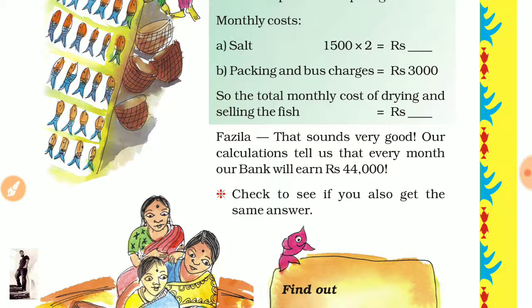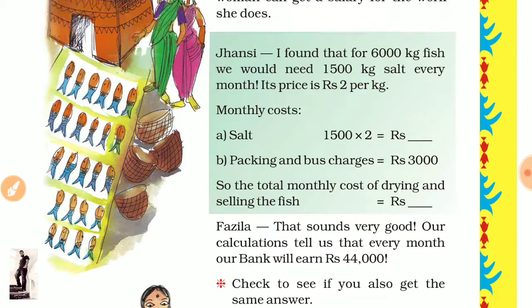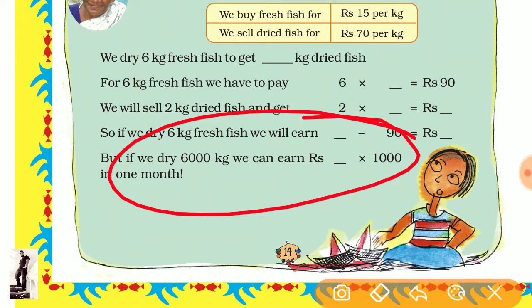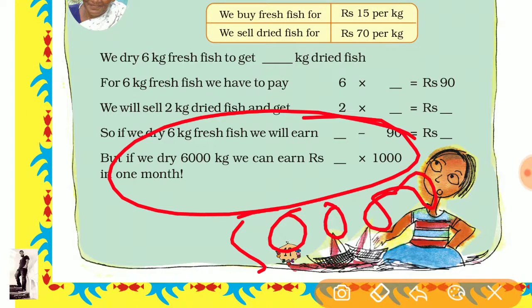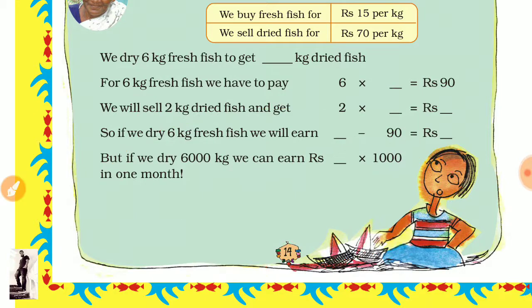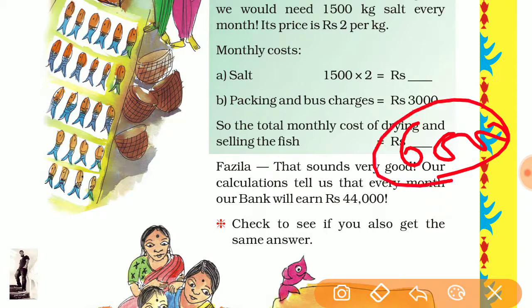Okay. So first of all, look here, in the previous question we discussed that the 1 month earning is 50,000. This is the 50,000 earning, but how much money do we spend for the selling and the packing? We get a total of 50,000, and in this we use 6,000 rupees for the salt, packaging and bus charges.